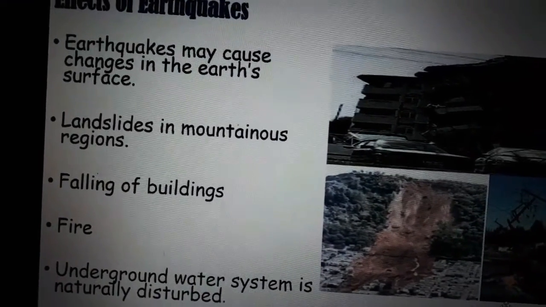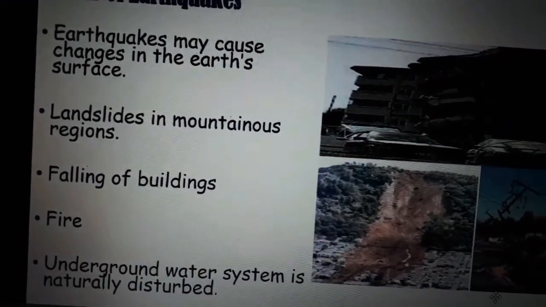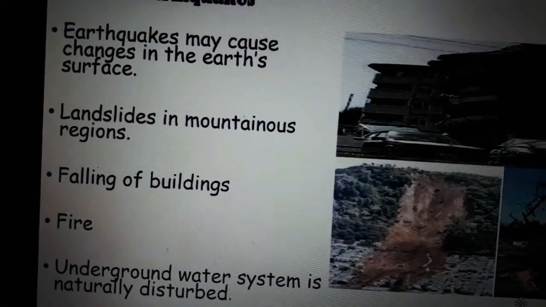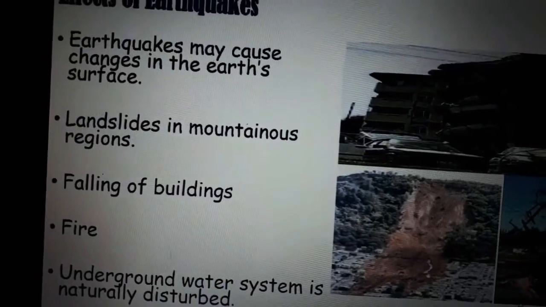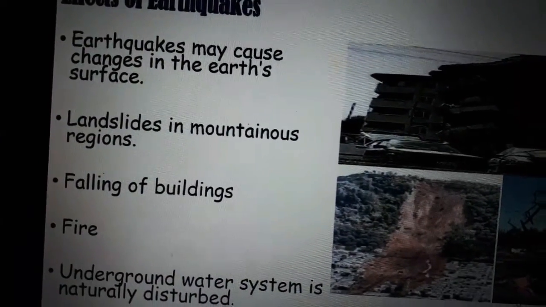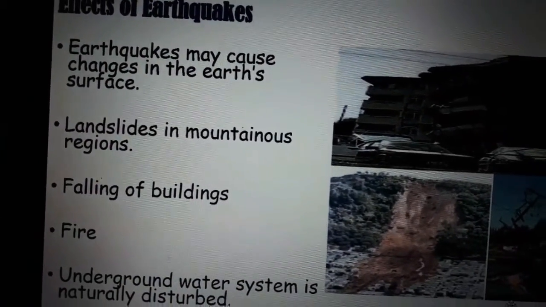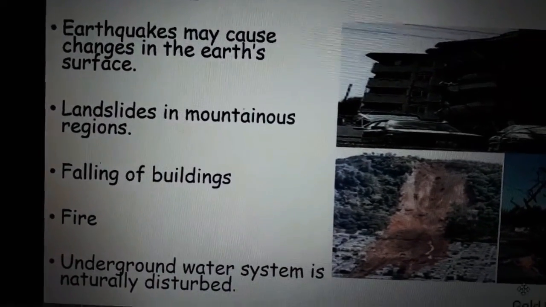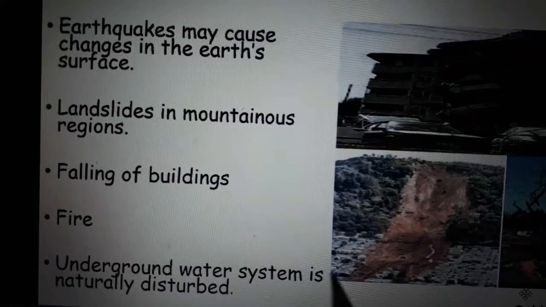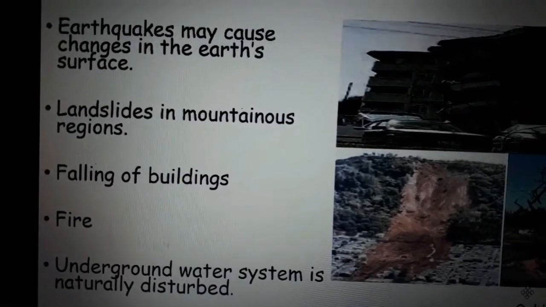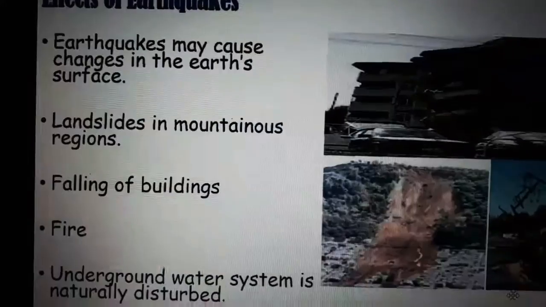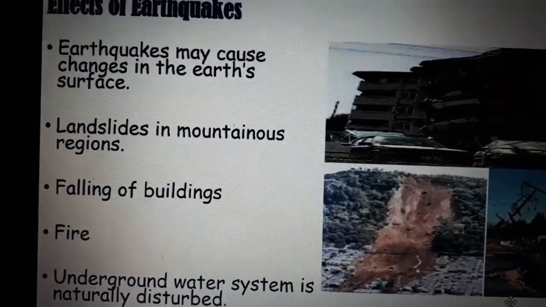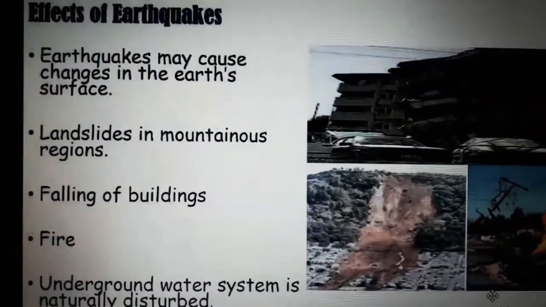In cities, buildings fall down, and fires happen because the buildings are full of electric cables. The underground water system is also naturally disturbed. So these are the effects of earthquakes, students.